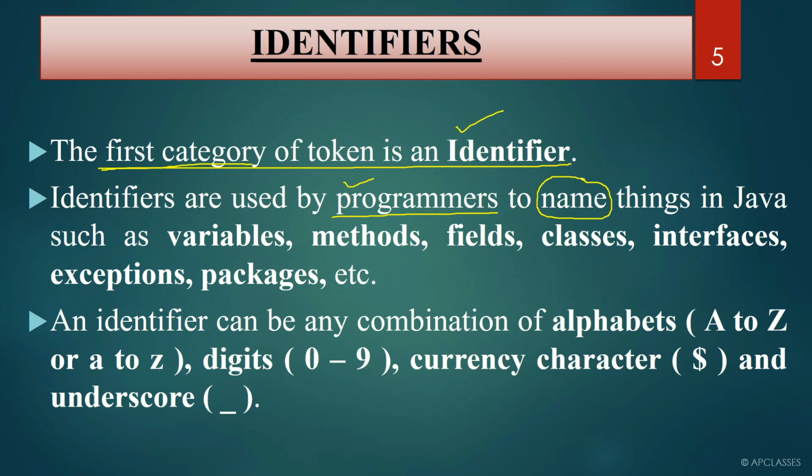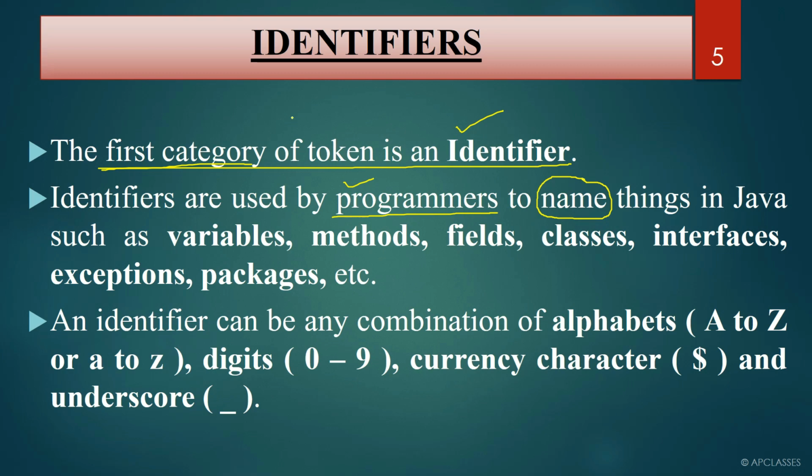Now you must be thinking, sir, what things do we name? Remember, there are a few things which are already defined in Java, already written for you. Those things cannot be called an identifier. What you write, what you name, is called an identifier.